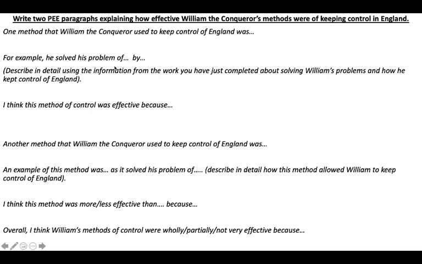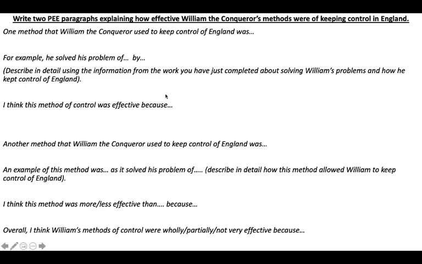For example, he solved this problem by, so you would have to tell me which problem he was solving at this point with this method of control. If you're talking about keeping the land under control, you could talk about the feudal system. If you're talking about raising money, raising taxes, you could use the Domesday Book.